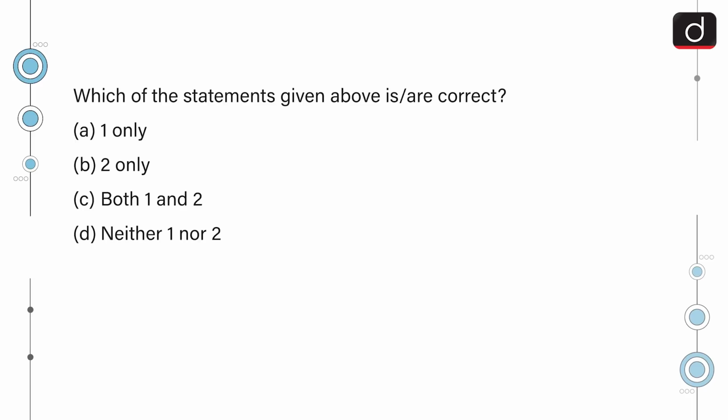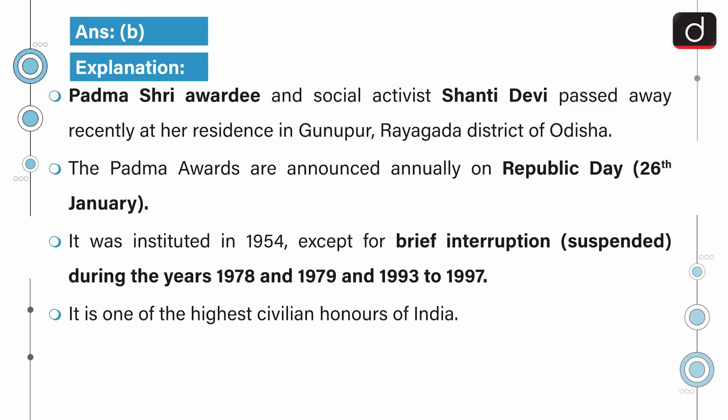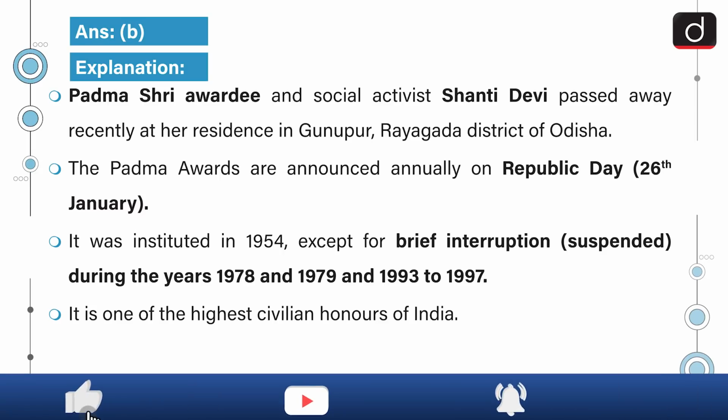Correct answer is option B, 2 only. Padma Shri awardee and social activist Shanti Devi passed away recently at her residence in Gunupur, Rayagada district of Odisha. The Padma Awards are announced annually on Republic Day, that is 26th January. It was instituted in 1954, except for a brief interruption, suspended during the years 1978 and 1979 and 1993 to 1997. It is one of the highest civilian honors of India.